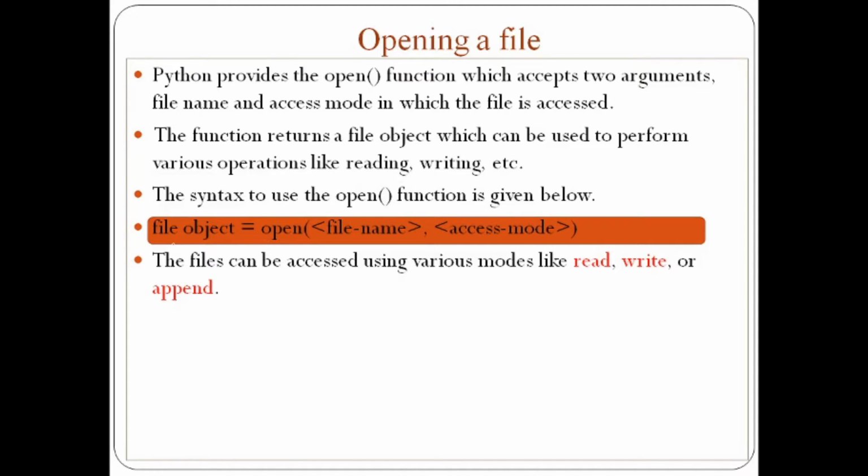Here we require one file object. Then we will use the word open for the open function. Then we will take a file name. We can take any name as the file name. Then we use the access mode. Here the file object is any word or character that you can use for a file object. Now for the access mode, there are various types of access modes which we will see in an upcoming slide, which are the accessing modes available in Python.